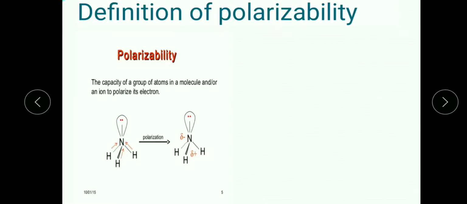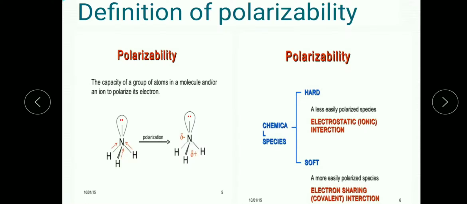As a result, nitrogen carries a partial negative charge and hydrogen carries a partial positive charge. This is nothing but polarizability, the distortion of the electron cloud in the presence of an electric field. Depending upon the polarizability, chemical species are classified into two.